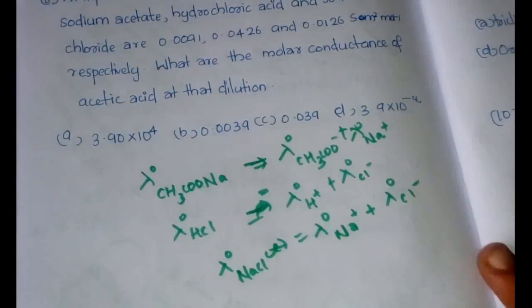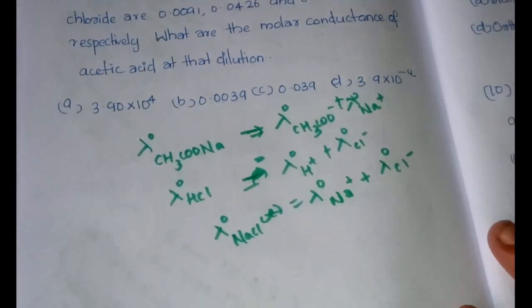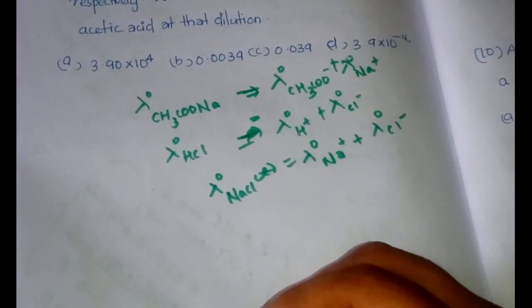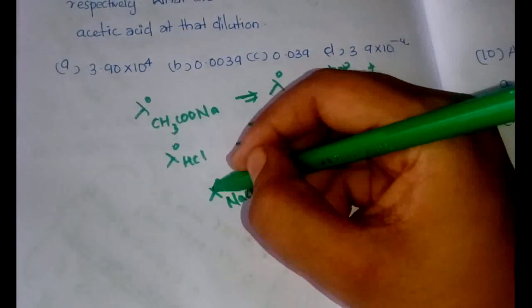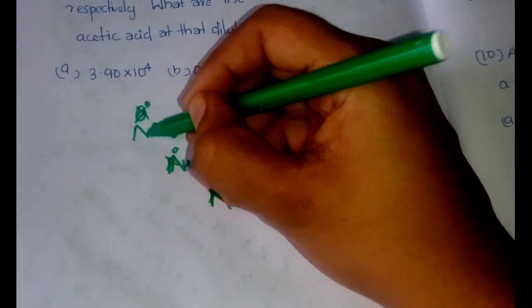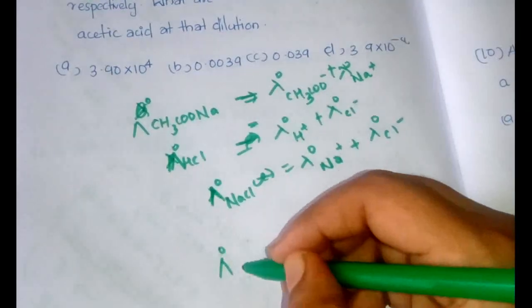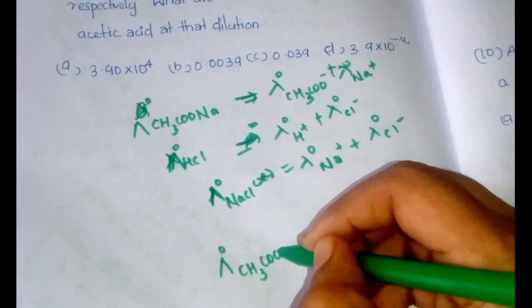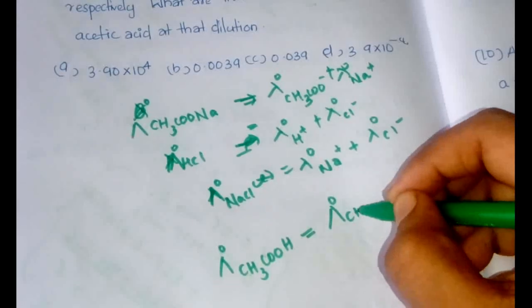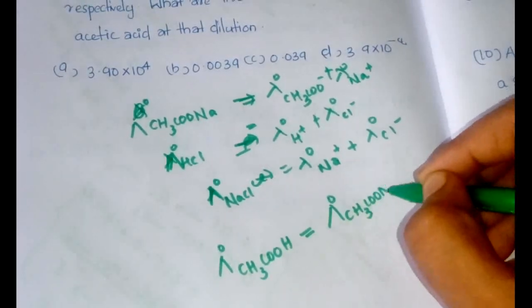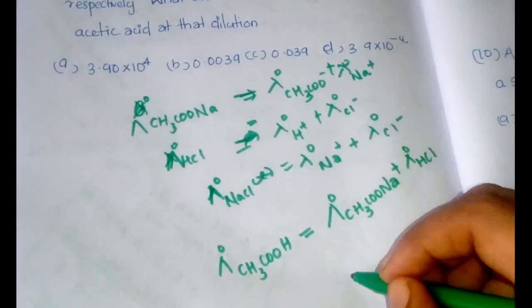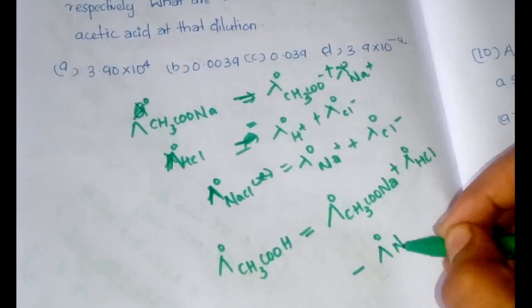And what we have to find? We have to find the molar conductance of acetic acid. So of acetic acid, this is capital lambda, lambda 0. So lambda 0 CH3COOH can be written as lambda 0 CH3COONa plus lambda 0 HCl minus lambda 0 NaCl.